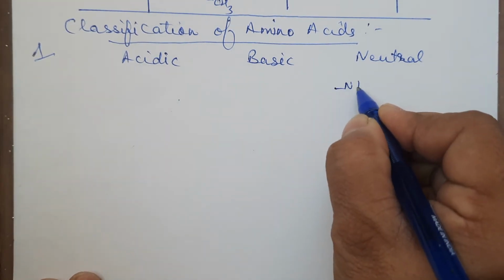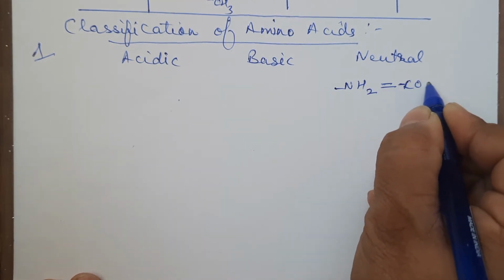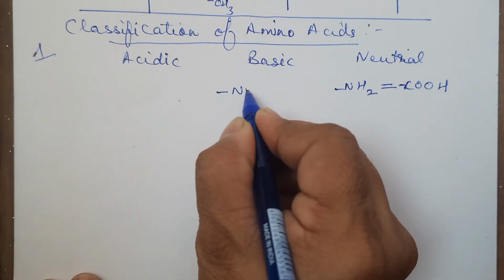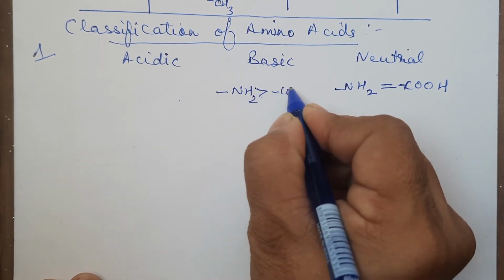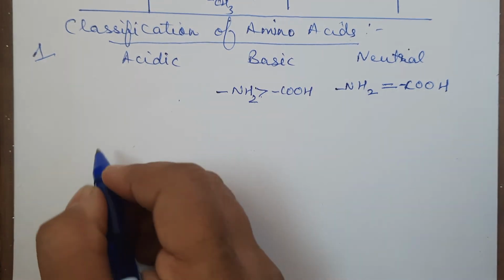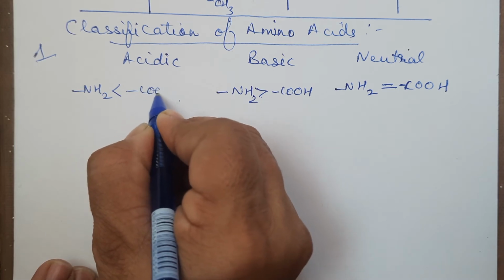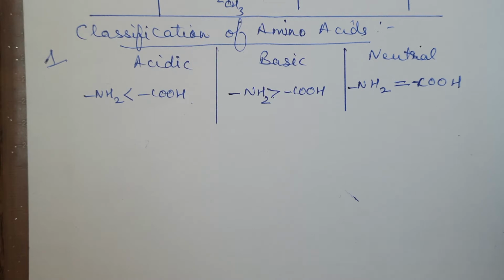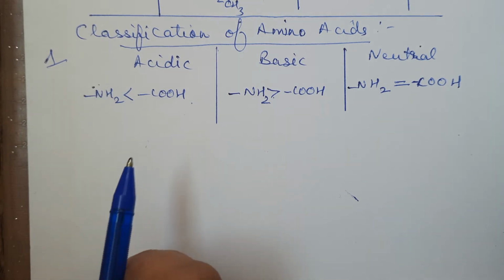If we find the number of NH2 groups is equal to the number of COOH groups, then it will be neutral. If the NH2 groups are greater than the acid groups, it is basic. And if the NH2 groups are less than the carboxylic acid groups, then it will be acidic. Clear? Now we know that the NH2 group, nitrogen, has a lone pair, so this will be responsible for the basic nature.